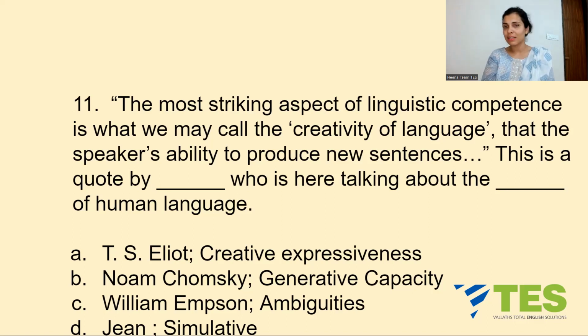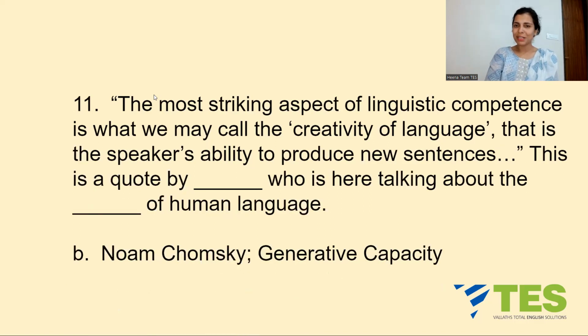Tell me, who said this about linguistic competence, the creativity of language? Option A, T.S. Eliot, creative expressiveness. B, Noam Chomsky, generative capacity. C is William Emerson, ambiguities. Or D is Jean Baudelaire, simulative. Who is it? Well, it is option B, Noam Chomsky.